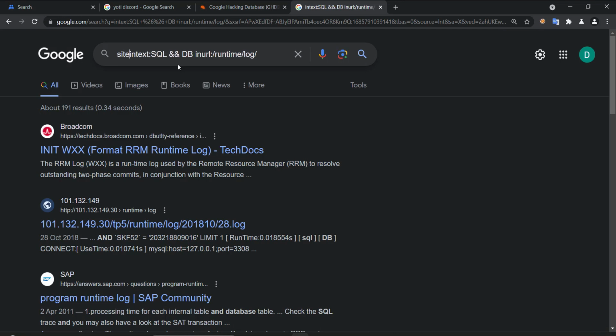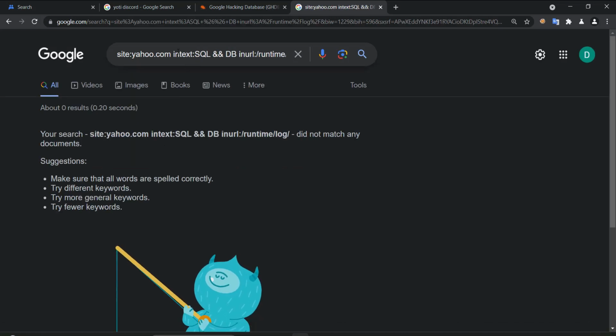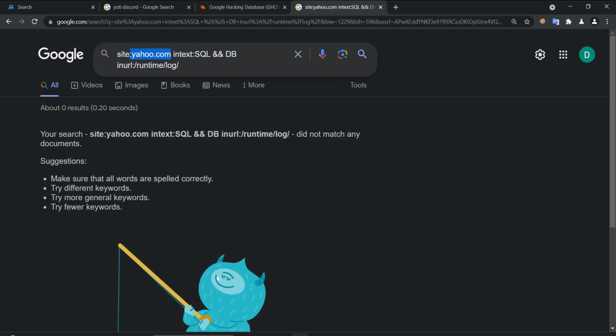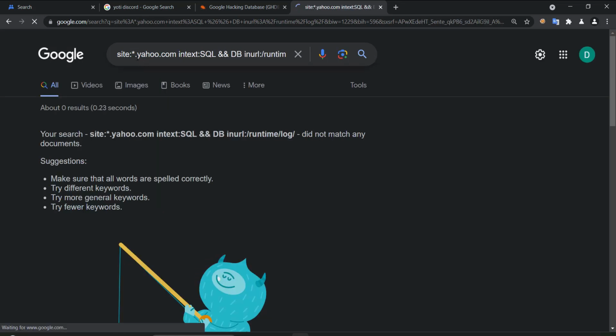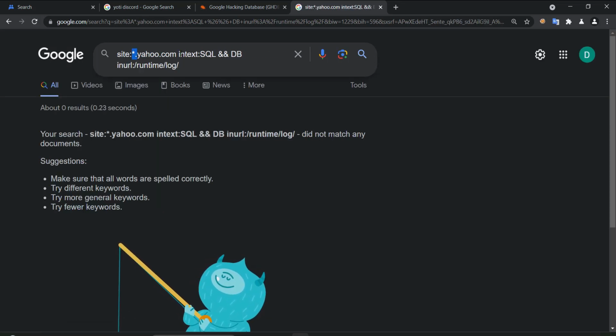So I simply hit site and the domain name. For example, yahoo.com. Because yahoo.com is not vulnerable to this, right? That's why. But this is important to narrow the results if you want to target a specific domain. And you can also do this. So you tell them to include all the subdomains.